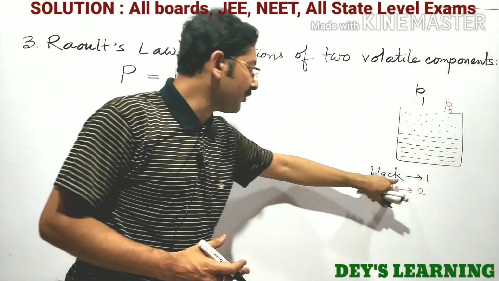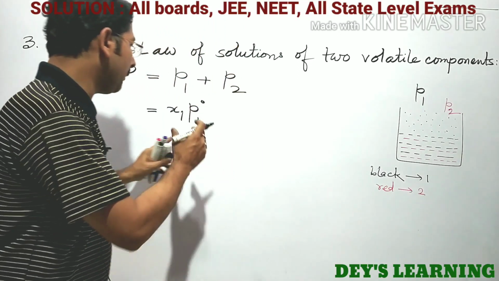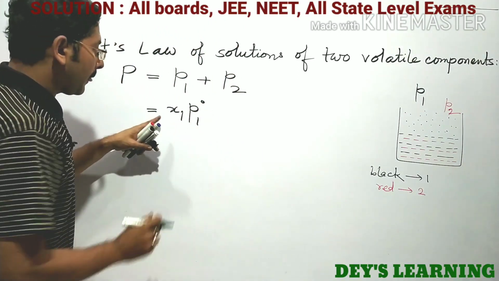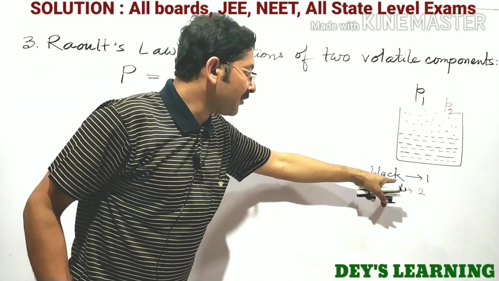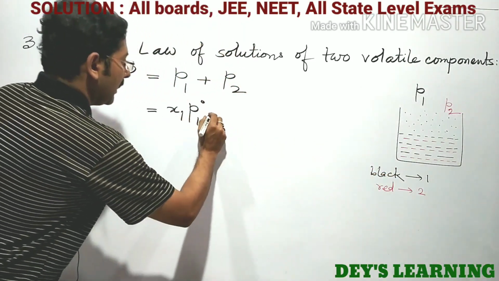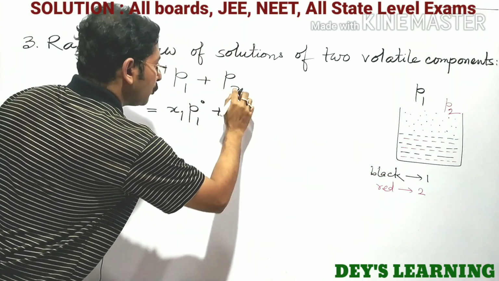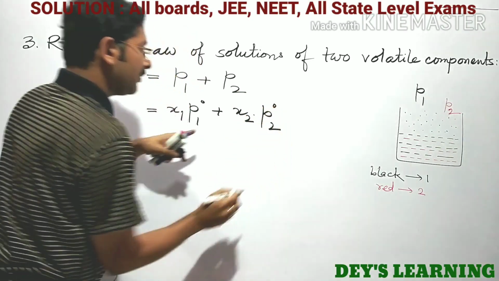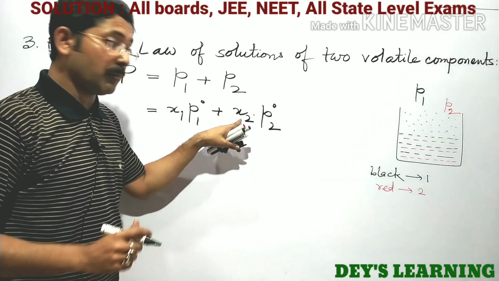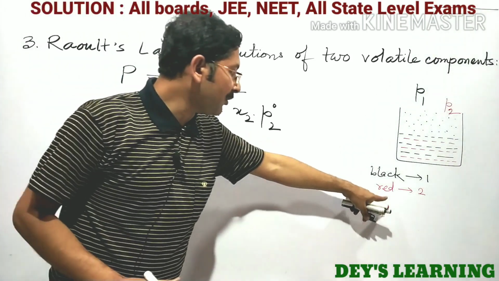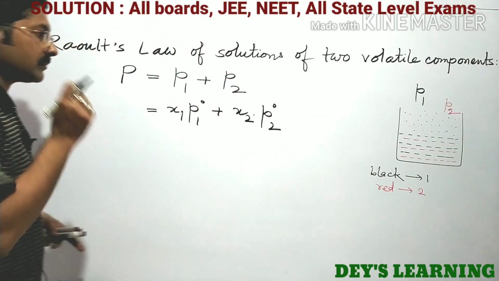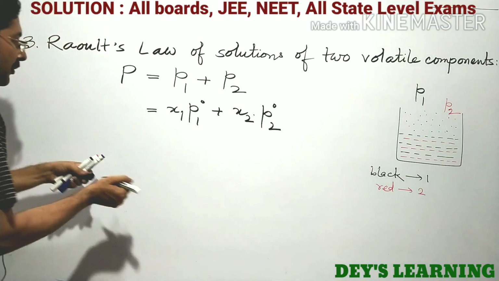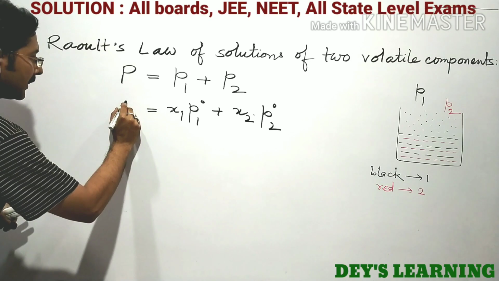Only when solvent 1 was present, then the vapor pressure of the solvent will be P01. And here x1 is the mole fraction of solvent number 1. And P2 equal to x2 into P02. This x2 is the mole fraction of the second solvent in the solution. So x1 and x2, so this one will be capital P.